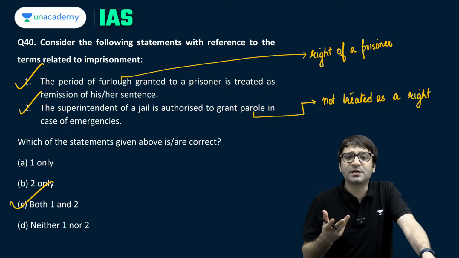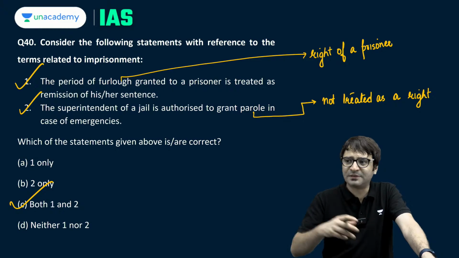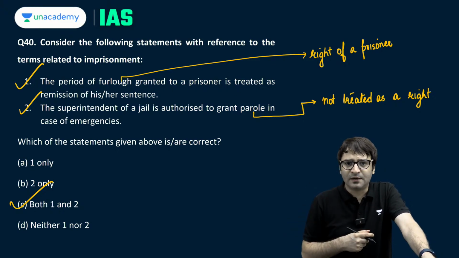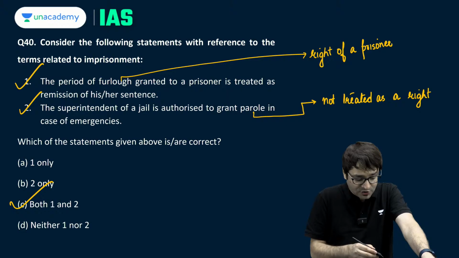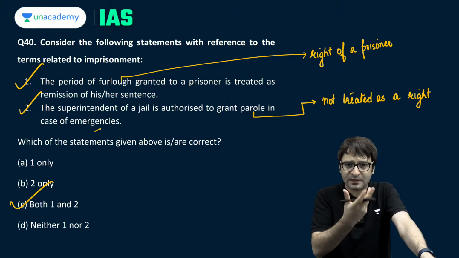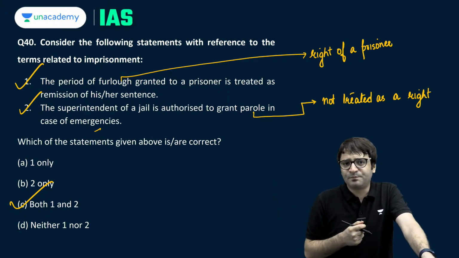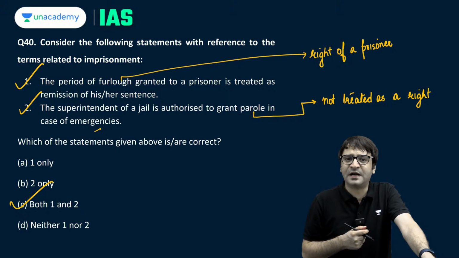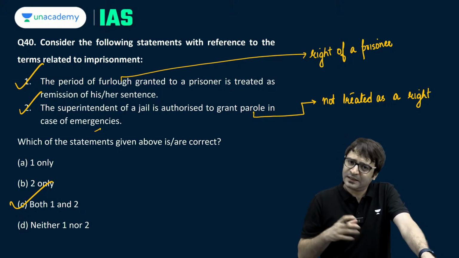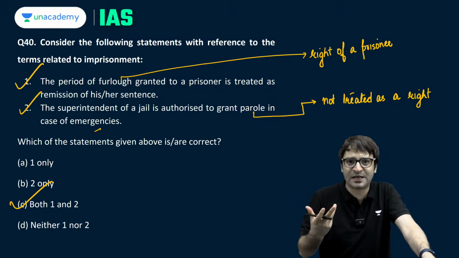But parole is given for some emergencies. For example, there is a wedding in the family, or a death in the family. In some cases, because of some emergencies, for example, Sanjay Dutt was granted parole because he was not feeling well because of some medical emergency. Otherwise, if there is a family function, or a wedding of a close blood relative, then parole is granted. But parole is not a matter of right. You cannot claim it as your right.